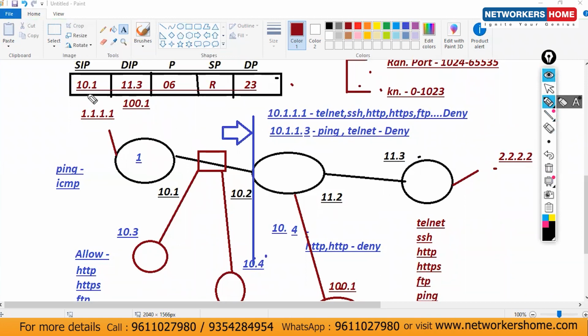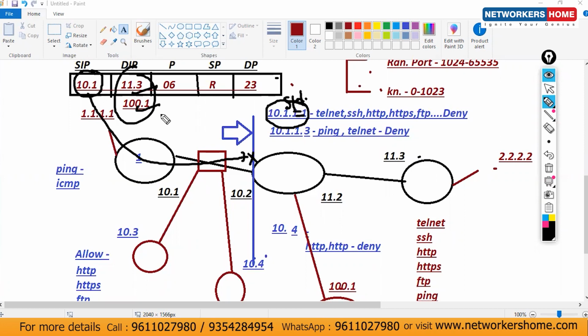This second packet is coming here. This is a router. Which list am I using here? Standard list. According to the standard list, it will check only the source IP. It sees the source IP is 10.1 and immediately blocks the traffic. It won't check the destination, because a standard list always checks the source IP or source network. That's it. Only source. What is your destination? That doesn't matter here. Clear or not?